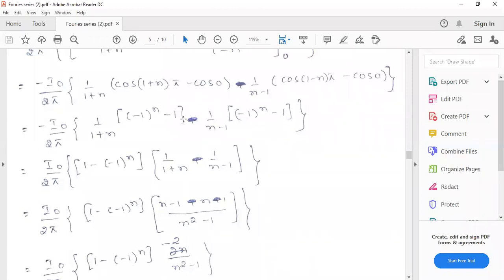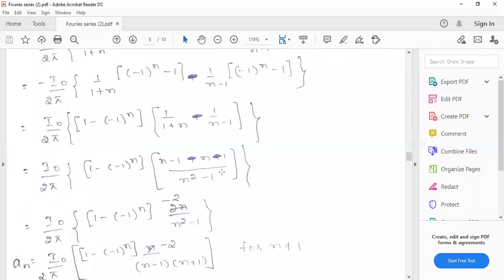After taking the negative sign outside, I naught by 2 pi into 1 minus 1 power n into 1 plus, the remaining thing, 1 by 1 plus n minus 1 by n minus 1. So here it will become minus n minus 1. Now n will get cancelled. So 1 plus n into n minus 1, that is n plus 1 into n minus 1, a square minus b square, n square minus 1.